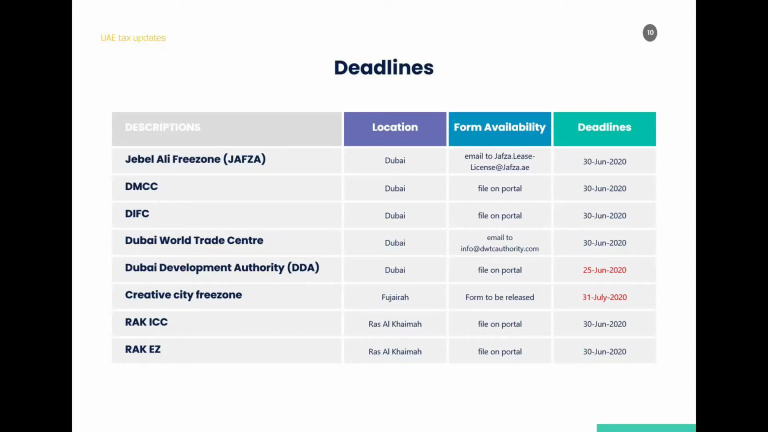So if you have to fill the form, the right place to go is the portal and fill it up. However, this is not the case with every free zone. Like in the case of Jebel Ali free zone, the form has to be emailed to Jebel Ali free zone at the email ID which is mentioned here. Same is the case with Dubai World Trade Center. The form might have come to your email through these free zones, and then you have to reply back to them at the respective emails which have been designated for that purpose.